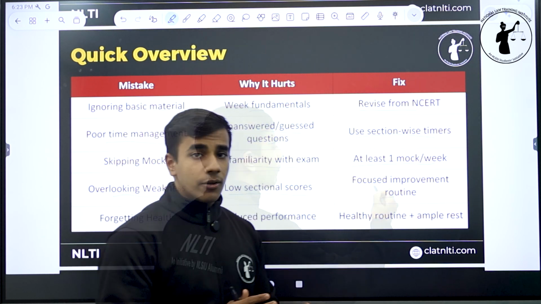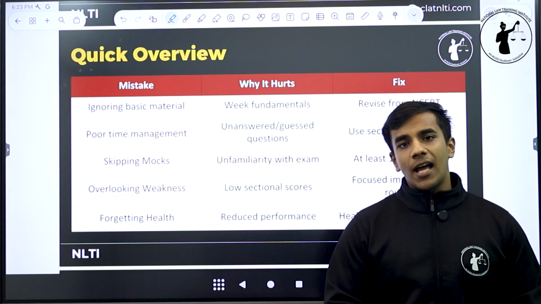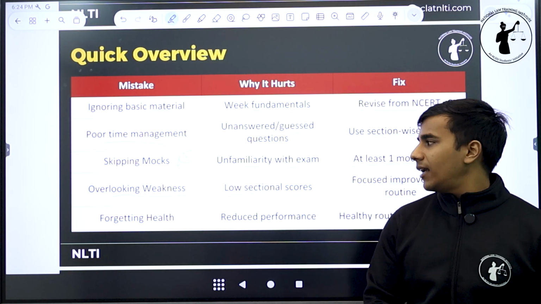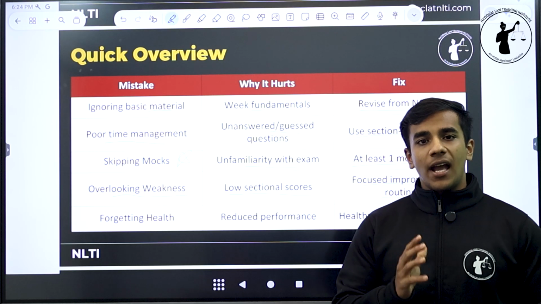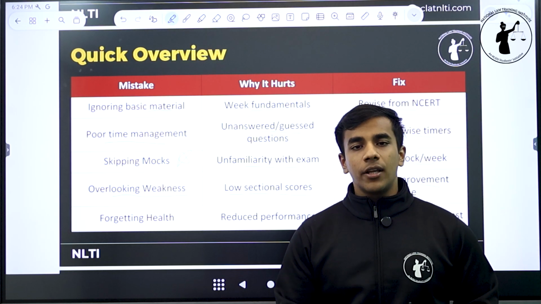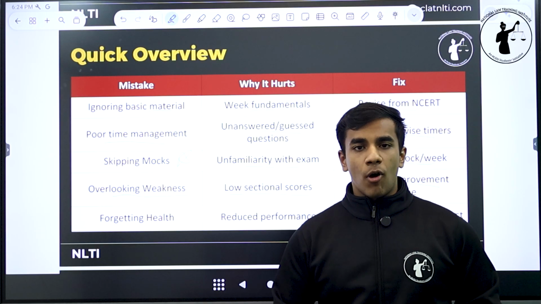And to fix this, you need a focused improvement routine. And what does that mean? That means that you follow up on the mistakes that you're making. You are maintaining an error log. You are properly and constantly revising your error log so that you are learning from your mistakes and ensuring जो आज गलती की है वो अगले मॉक में नहीं करोगे.